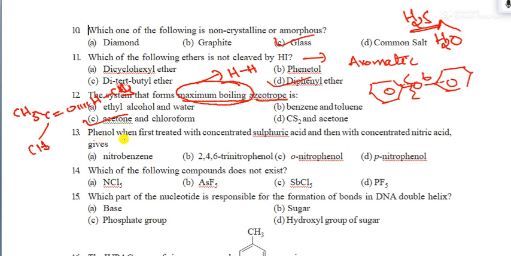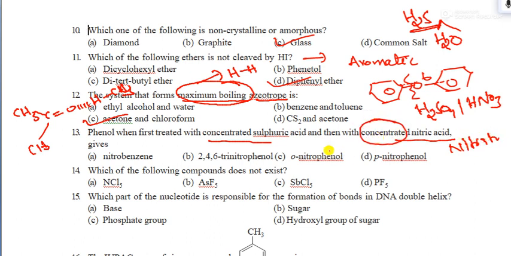Next one is: phenol when first treated with concentrated sulfuric acid and then with concentrated nitric acid. Remember, sulfuric acid H2SO4 and nitric acid HNO3 indicate nitration. Always remember concentrated. Concentrated means more nitro groups will come. So at positions 2, 4, 6 the nitro groups connect. What is formed? 2,4,6-trinitrophenol.